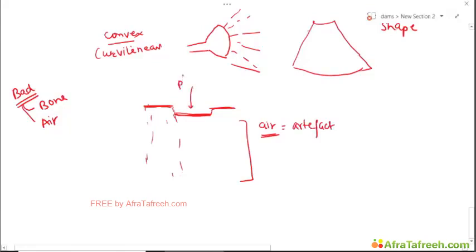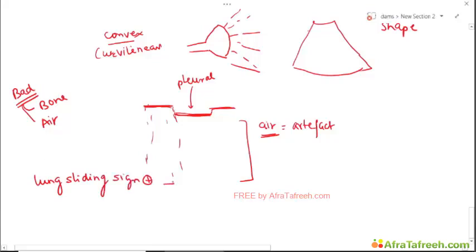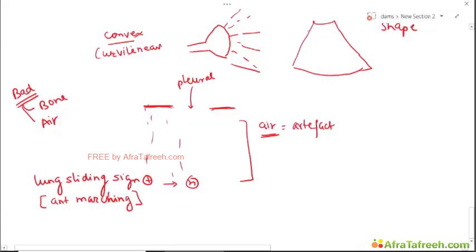This pleural line moves. Okay, this moves with respiration. There is a movement which is known as lung sliding. So the lung sliding sign is present. This is normal. Okay, this is seen at the pleural line. This is also known as ant marching sign. It looks like the ants are marching at a straight line to and fro, and hence it is also known as ant marching sign, and it is normally present in you and me as well if you keep an ultrasound probe on our chest. So this is a normal finding.